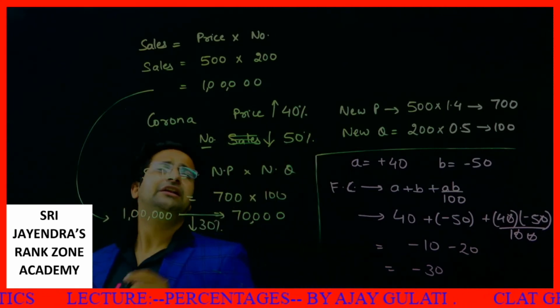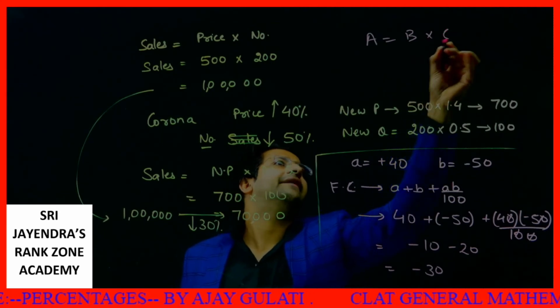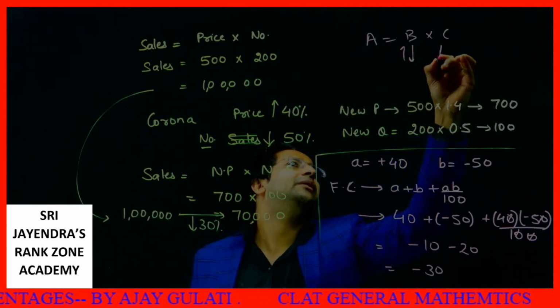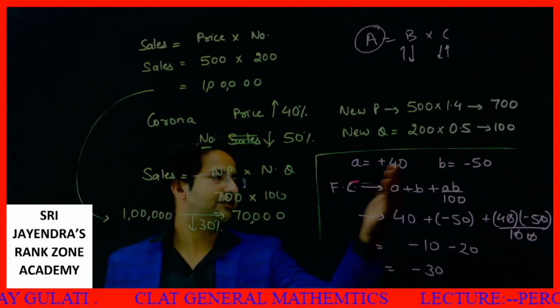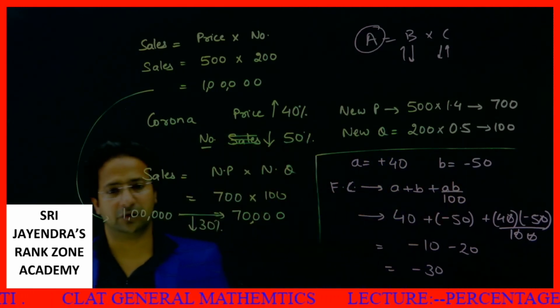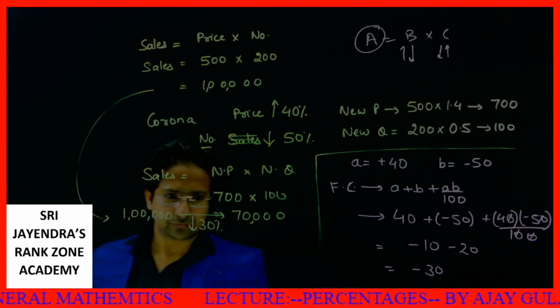So whenever there is a thing like A is equal to B into C, and there is a change, increase or decrease in B as well as C, and we are asked about this particular thing, then we apply this successive formula. You can directly do these sort of questions. I hope it makes sense and it is clear to all of you. Let's move ahead.